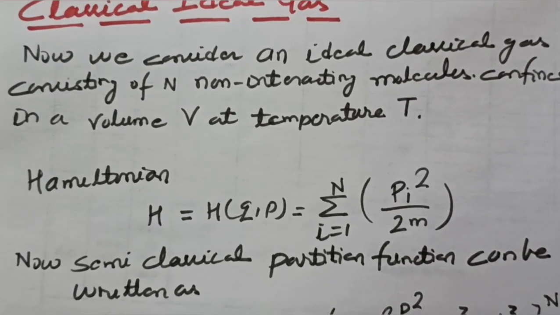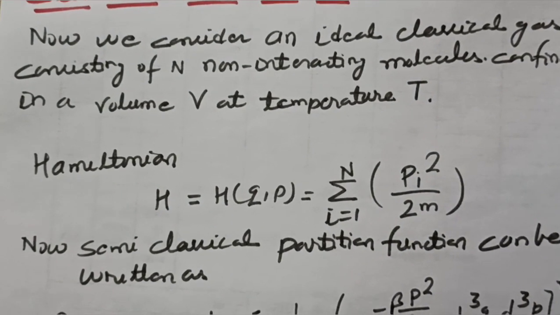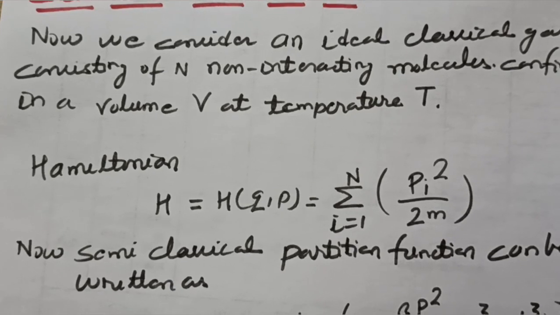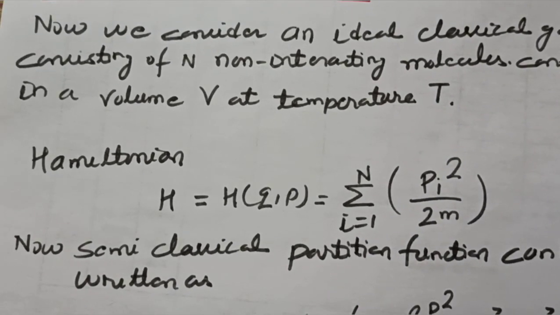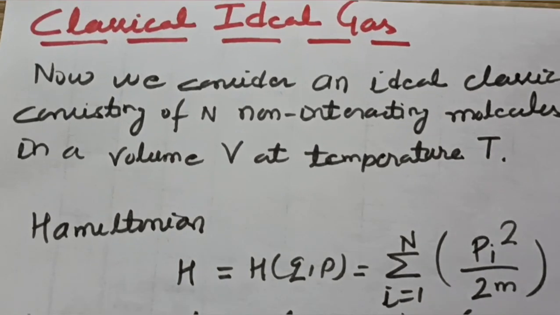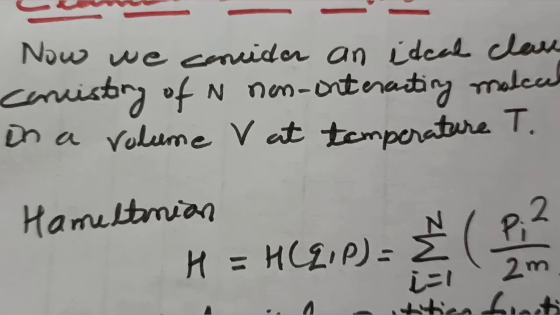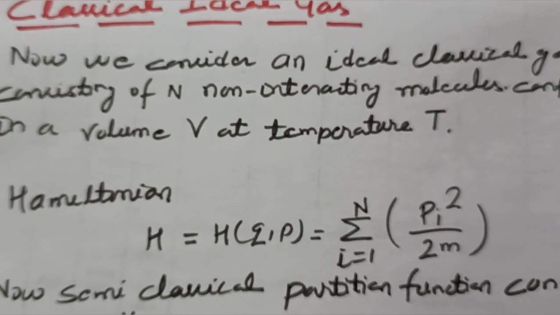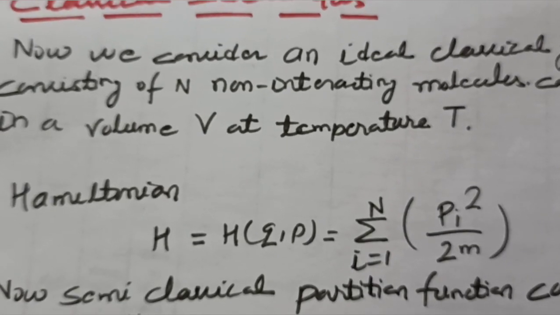In today's lecture we will discuss the classical ideal gas. If you remember, I calculated the entropy for the monoatomic ideal gas using the statistical approach. In that lecture we discussed the properties of the monoatomic classical ideal gas, like the equation of state and the internal energy.